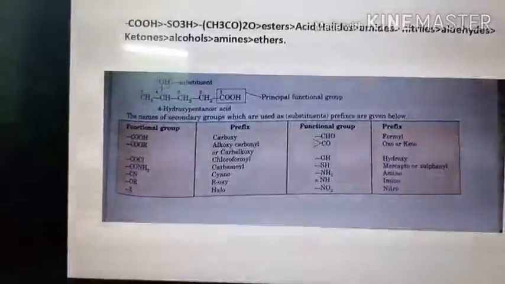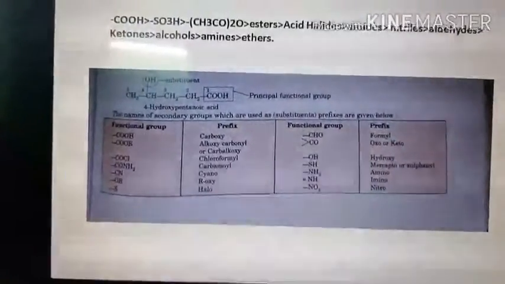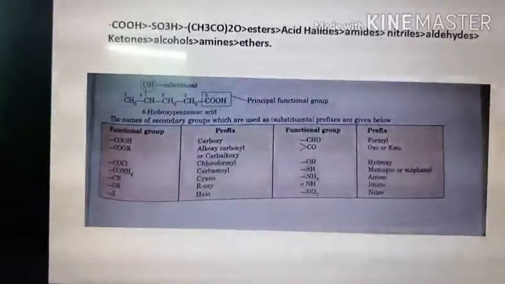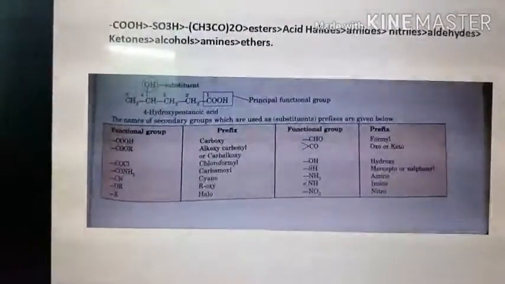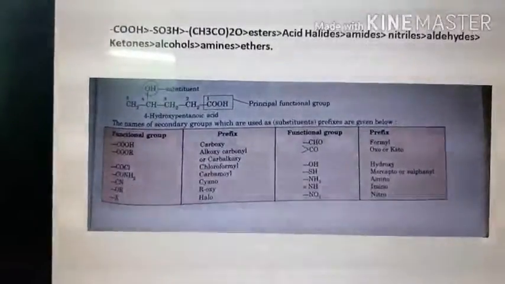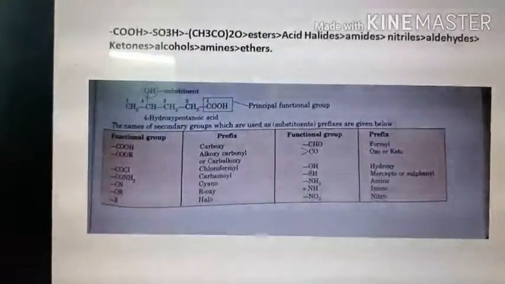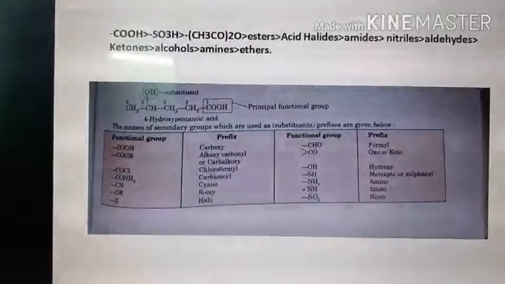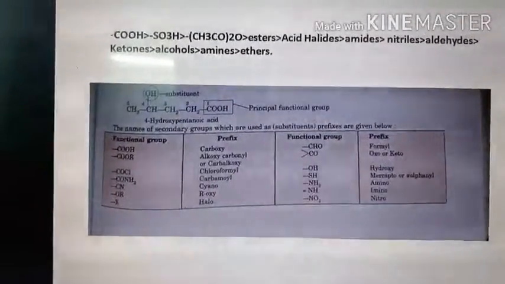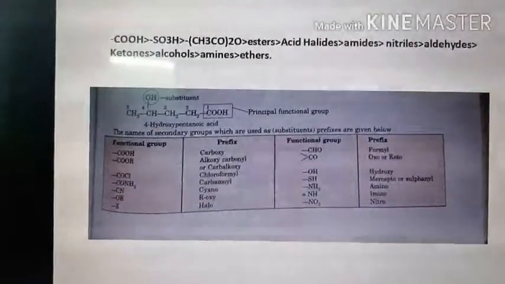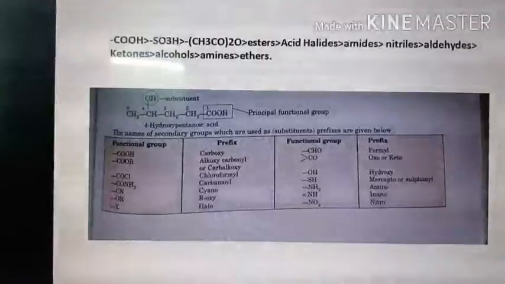Next we go to the rules for naming compounds having 2 or more functional groups. When an organic compound contains 2 or more functional groups, one group is regarded as the principal functional group and the other group is treated as the secondary functional group and may be treated as a substituent. The order of priority has to be followed.